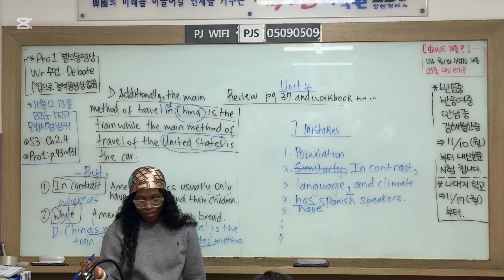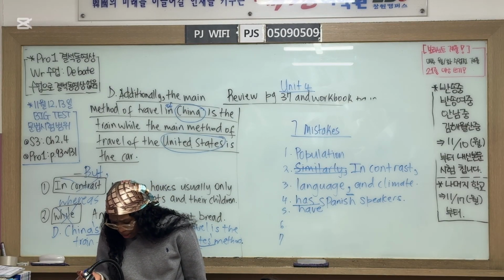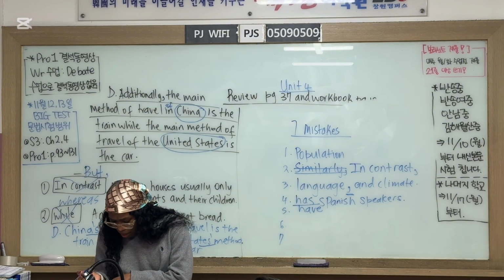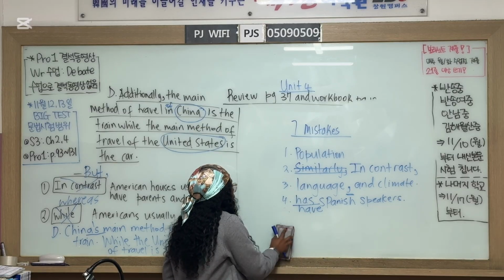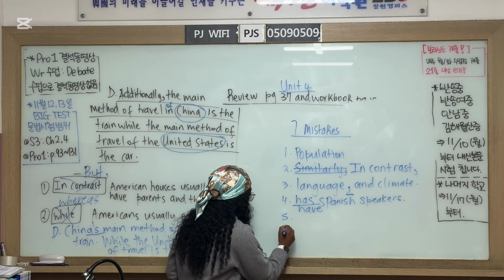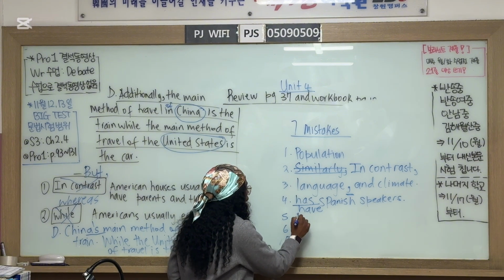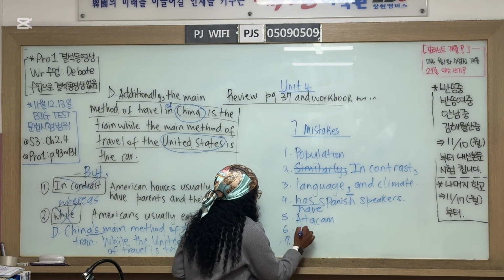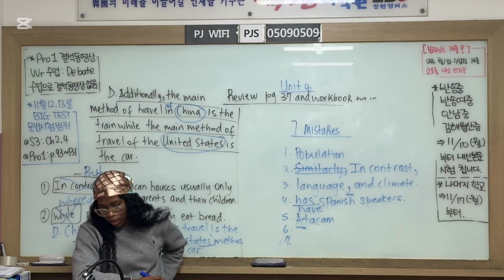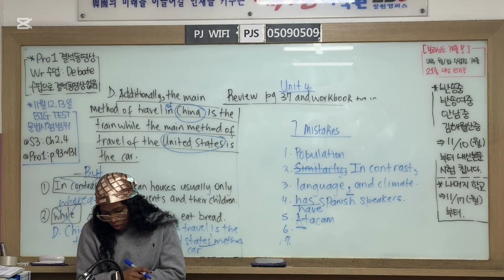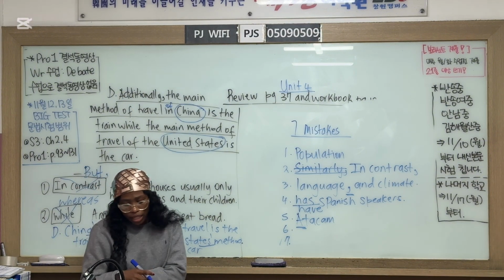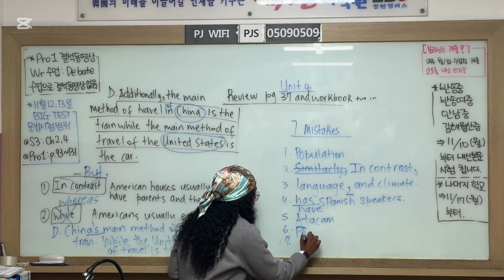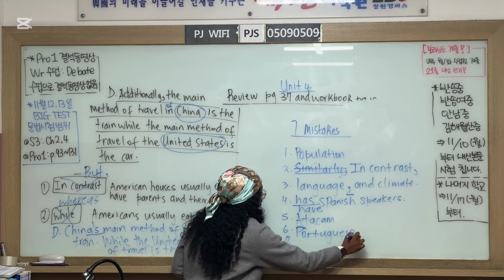Atacama Desert. Say that again. Atacama Desert. Oh yes, Atacama Desert. Good. I saw your hand, Sojong. I want to give you a chance. Atacama, capital letter A. Yes. However, Brazil's national language is Portuguese. So Portuguese, capital letter P. Wow.